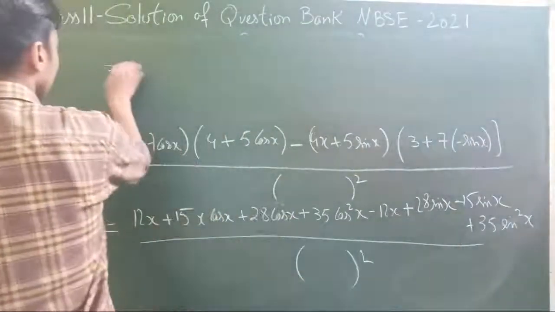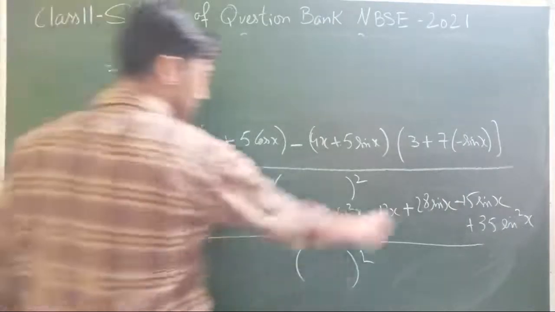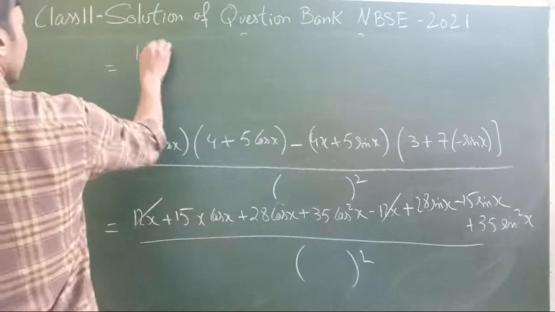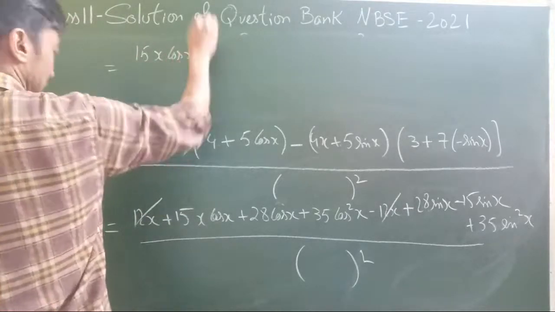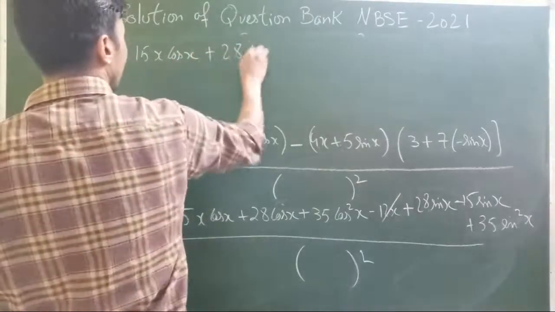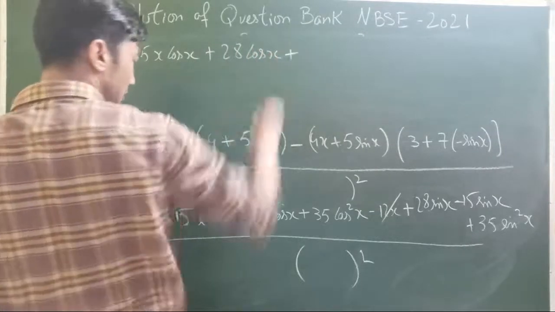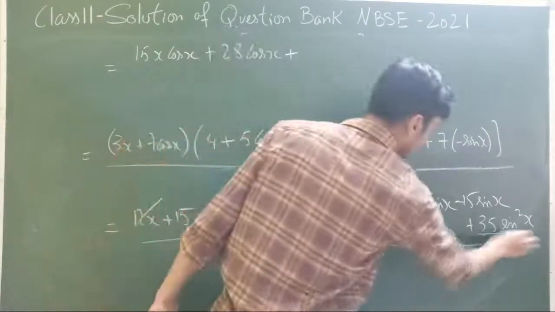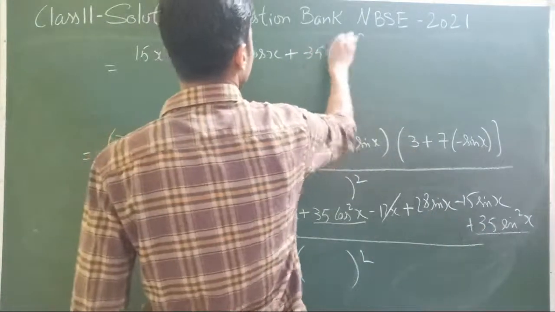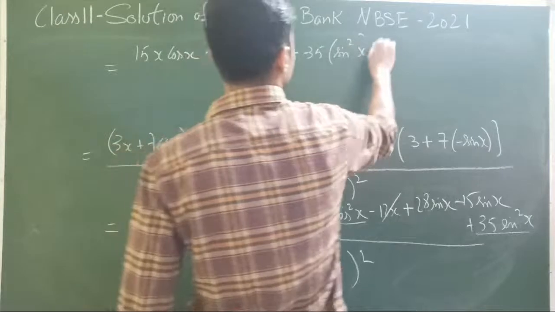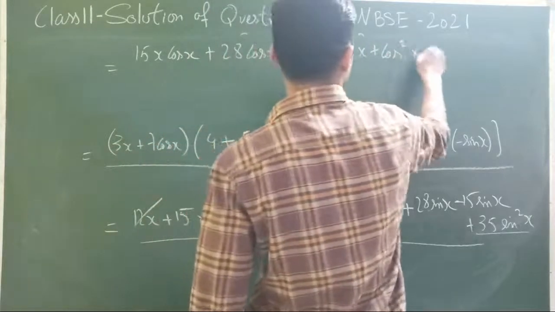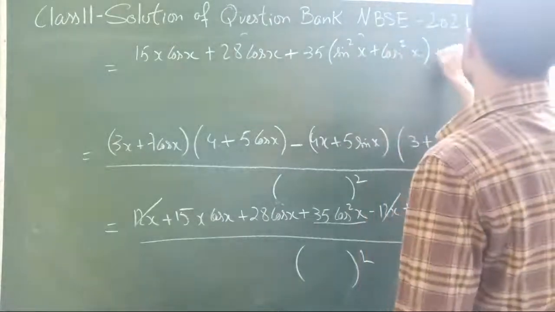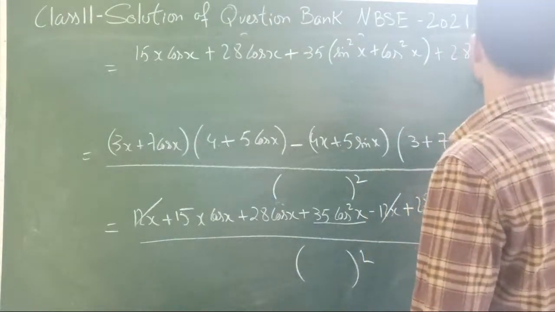Alright, can we do anything? 12x, bye bye. So we have 15x cos x plus 28 cos x plus, now have a look here, 35 cos square x, 35 sin square x, 35 common, sin square x plus cos square x. What terms are left again? 28 sin x.